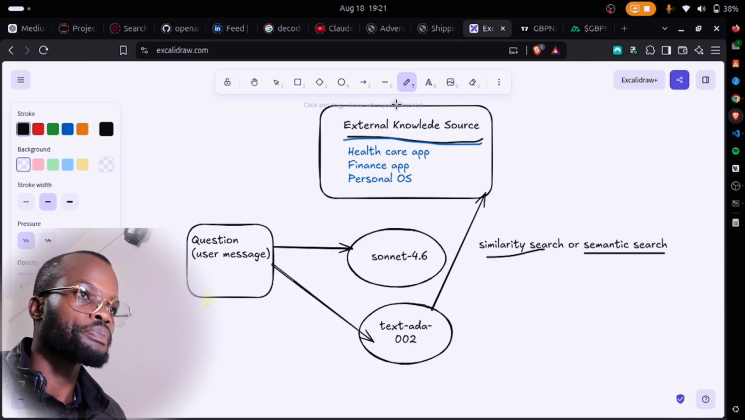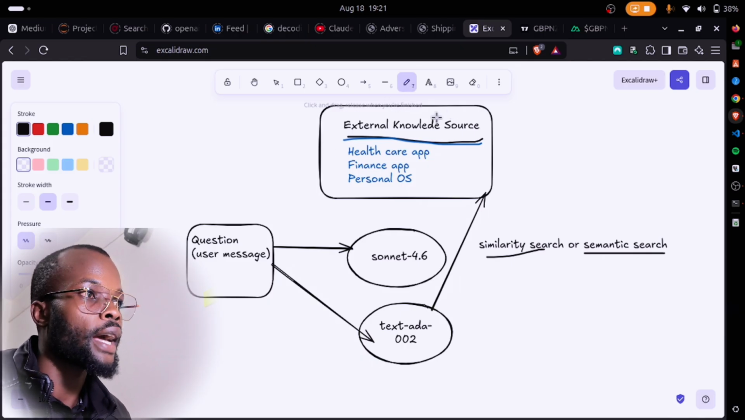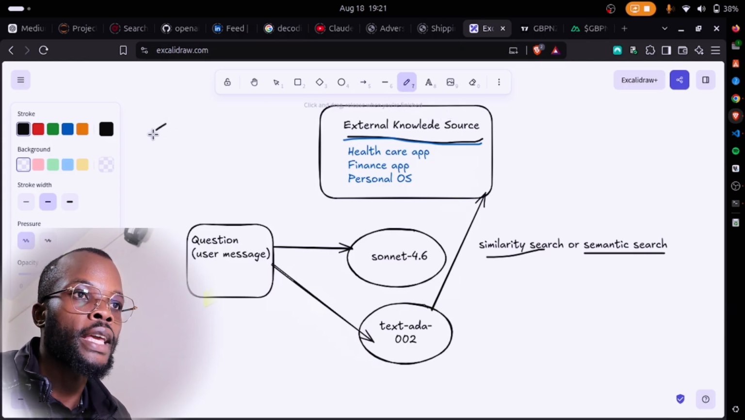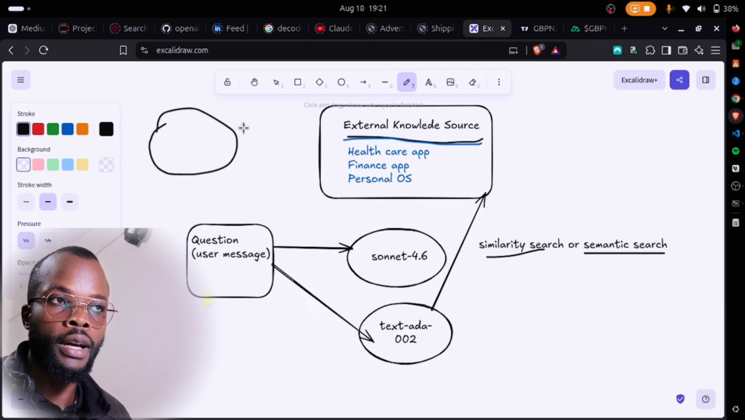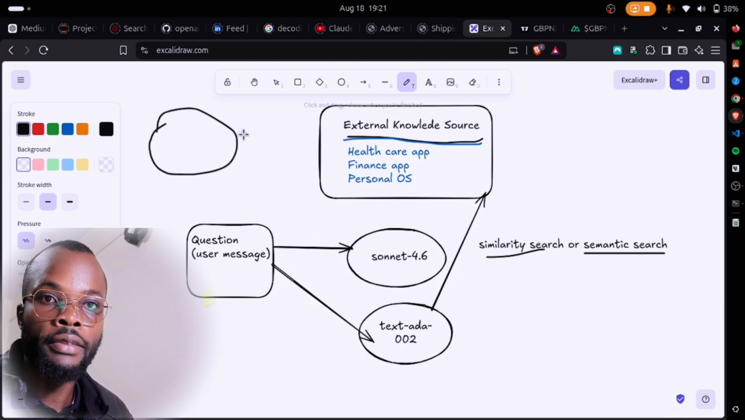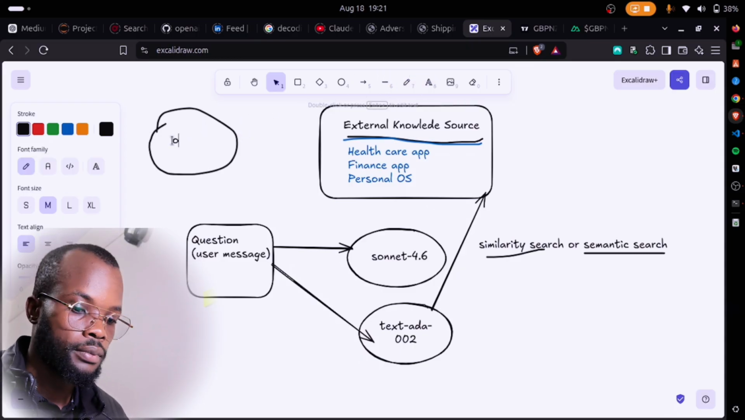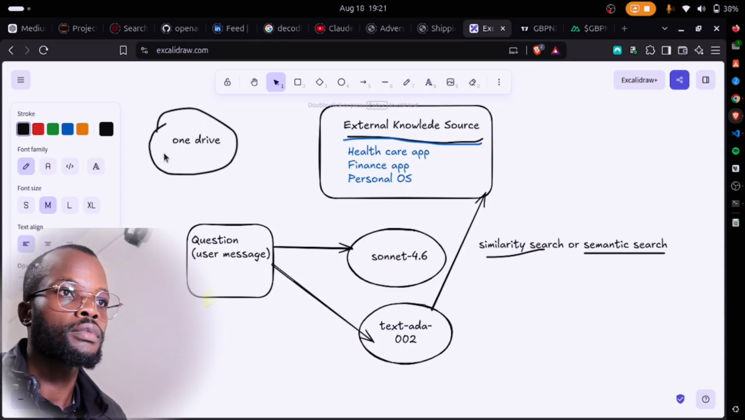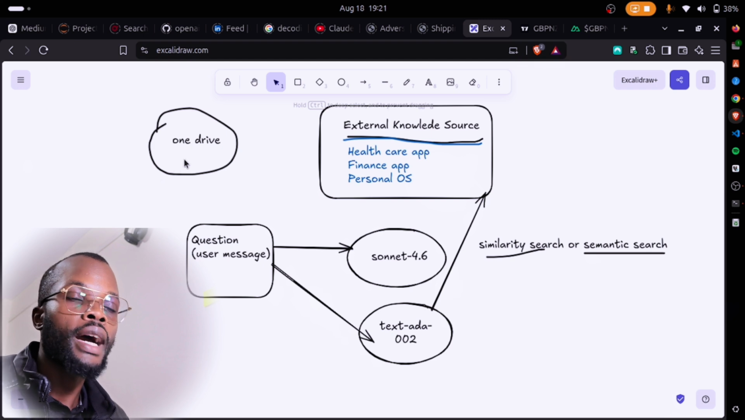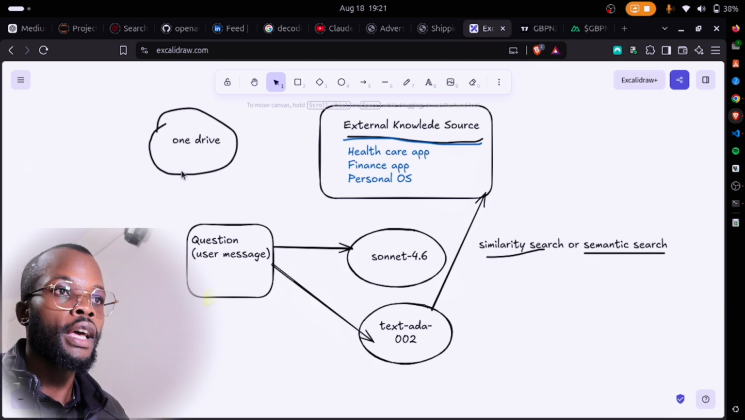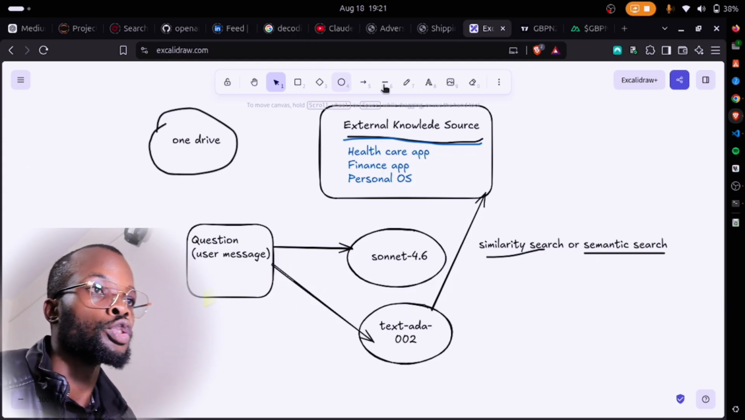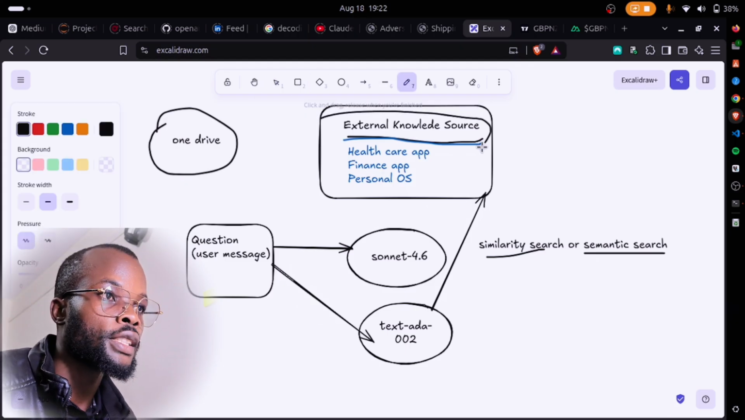So what happens here? Let's say I have what we call a drive here. Most organizations use what we call OneDrive to store their documents. So right here I have OneDrive. OneDrive has PowerPoints, PDFs, Excels, it has images. So we need to ingest this to store it in our knowledge here.